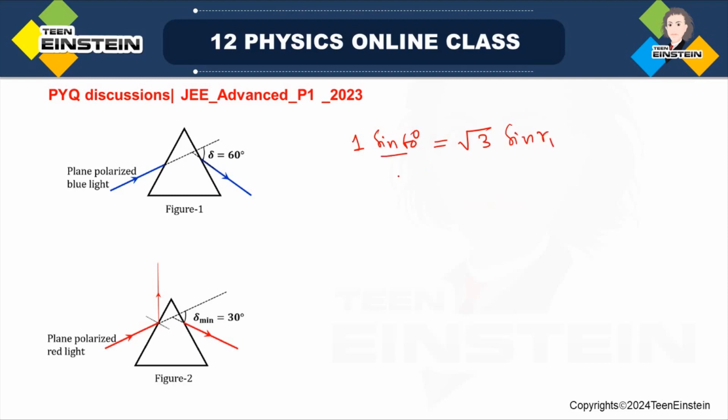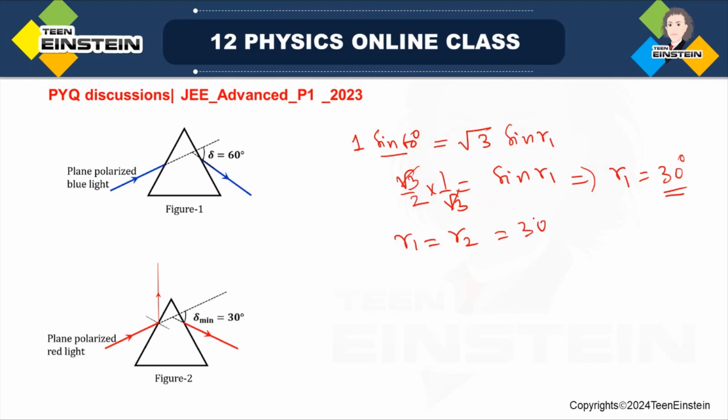So root over 3 by 2 is equal to root 3 sine R1, and 1 over root 3 will come here. So sine R1 is equal to half, which implies R1 is equal to 30 degree. So R1 is 30 degree, that means R2 also will be 30 degree, that is for sure.